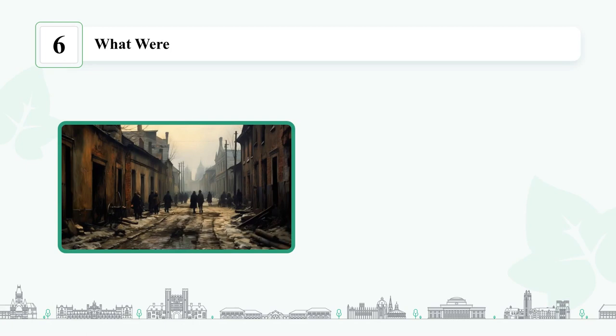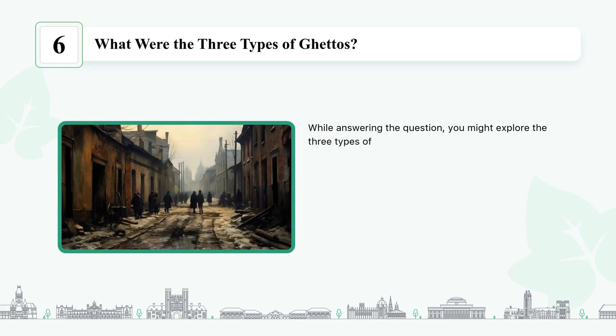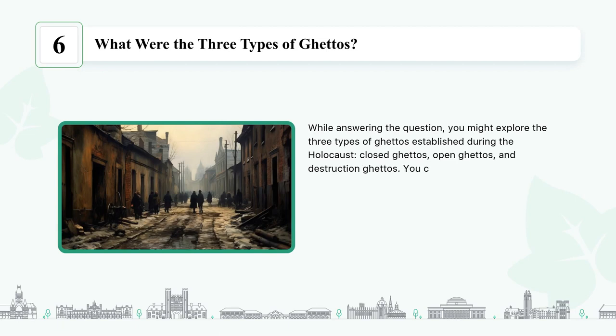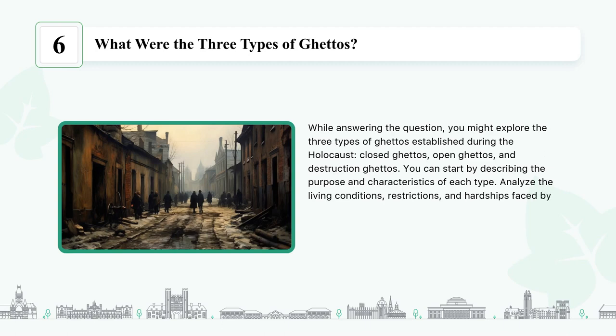What were the three types of ghettos? While answering the question, you might explore the three types of ghettos established during the Holocaust: closed ghettos, open ghettos, and destruction ghettos. You can start by describing the purpose and characteristics of each type. Analyze the living conditions, restrictions, and hardships faced by the Jewish population in these ghettos. Add specific examples of notable ghettos within each category.